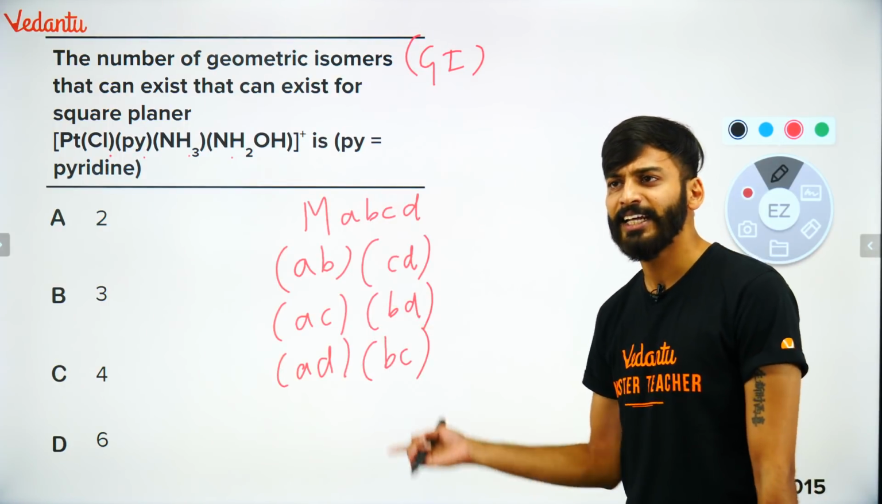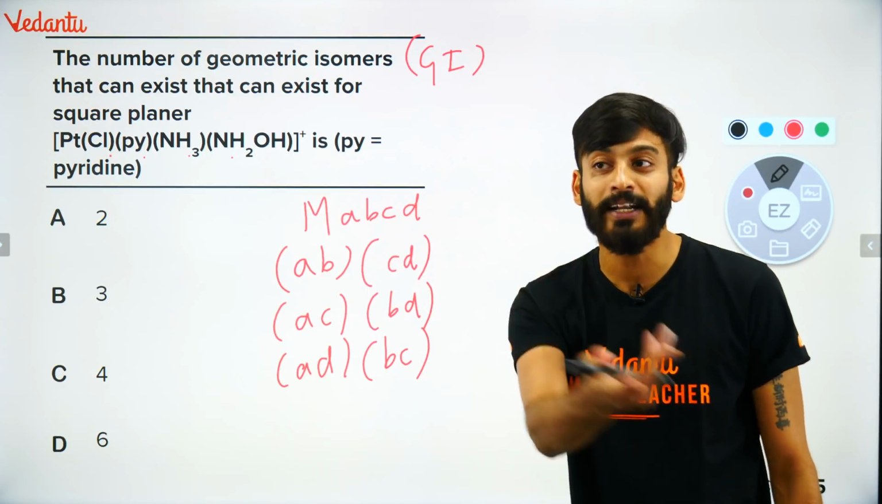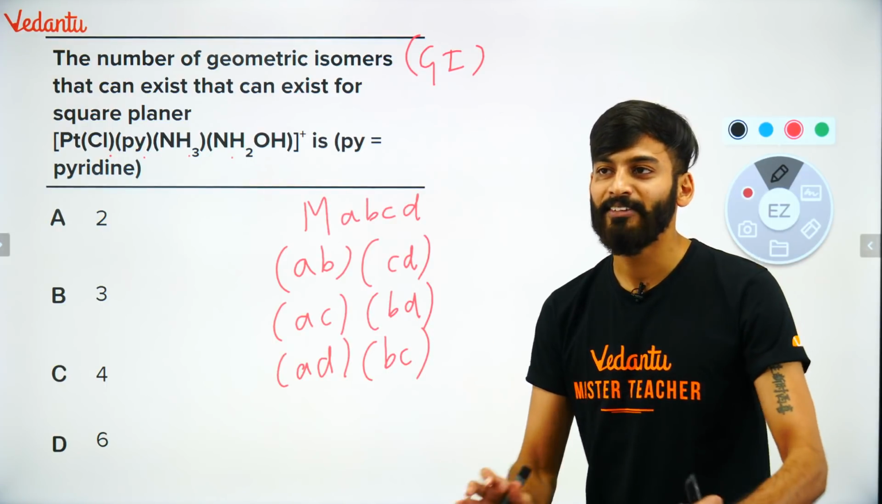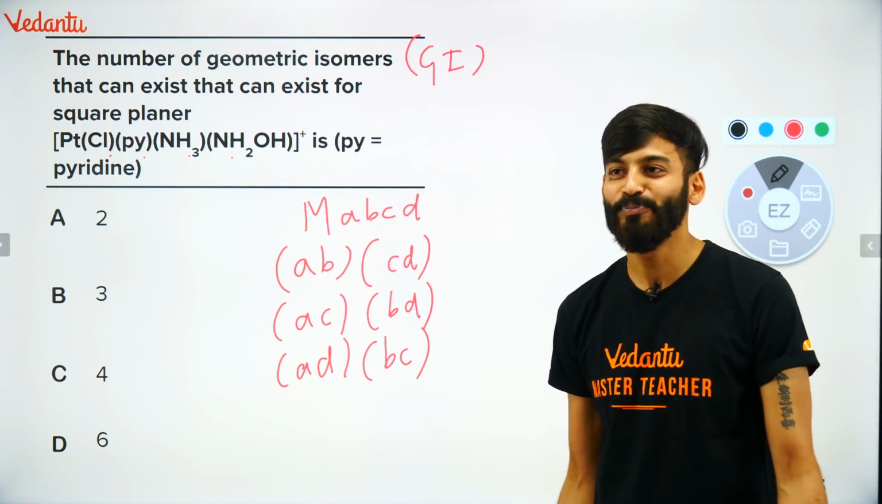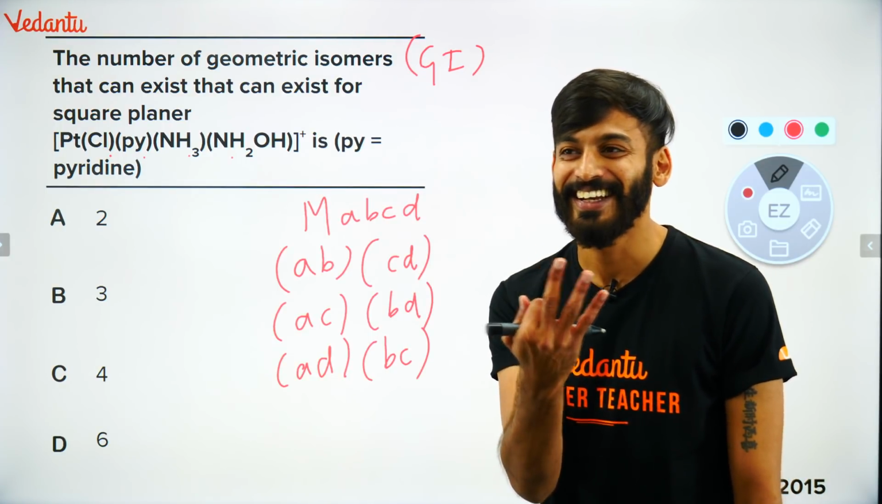Can you guys get any other combination out of these? Can you arrange the ligands in any different manner? क्या इसके अलावा कोई combination दिखता है? Nope. So how many GI? How many GI? 3. खत्म कहानी.